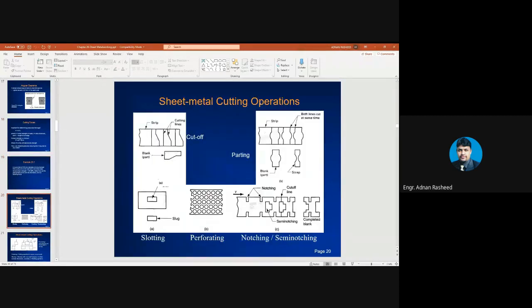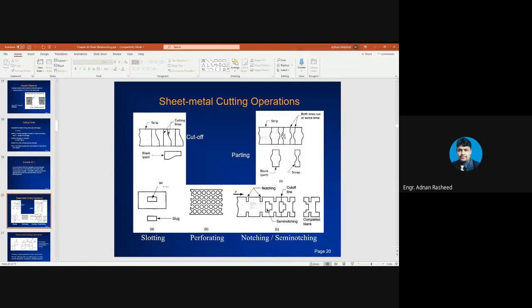Now, sheet metal cutting has other operations known as cut off, parting, slotting, perforating, notching, and semi-notching. In cut off, you can see that these are the cutting lines. This is also a part, this is also a part. In the strip, you have parts and blank parts. That is known as cut off, used just to cut these parts.